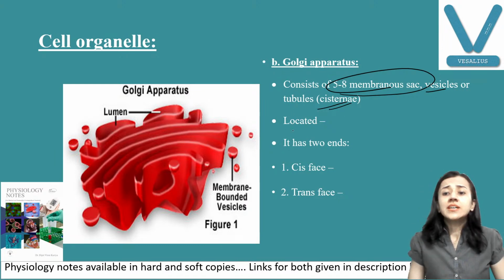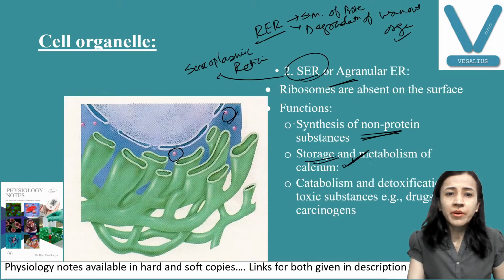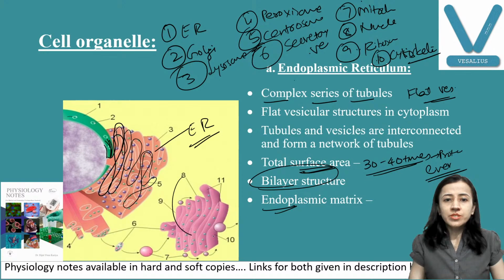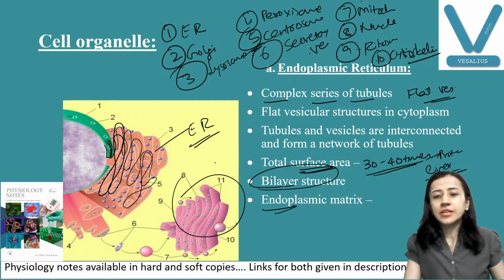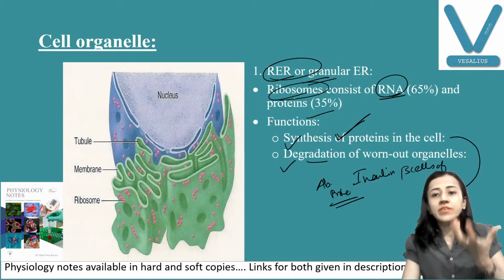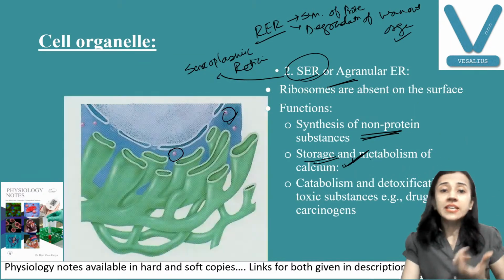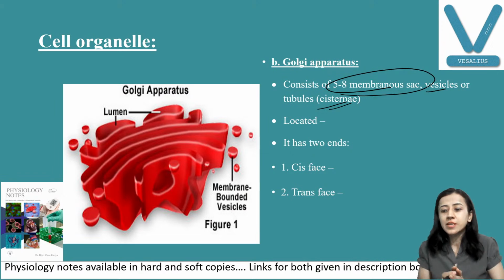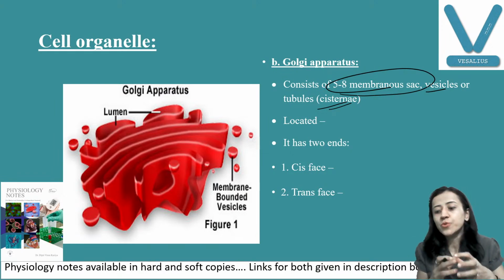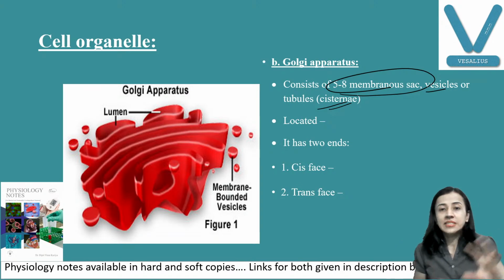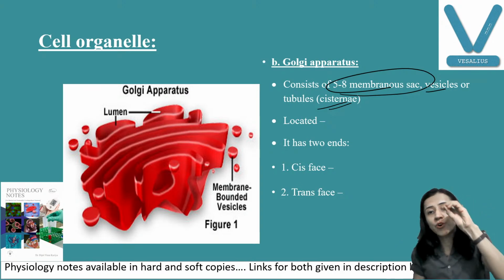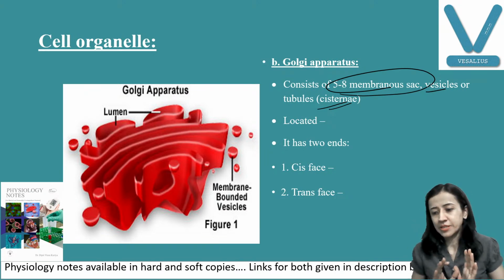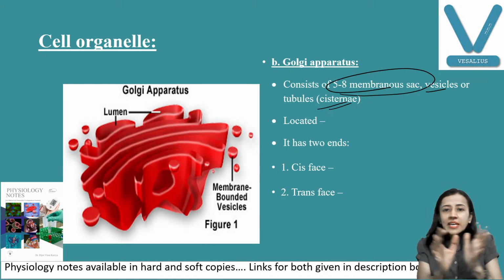Location, this is near the endoplasmic reticulum. I will show you here in this diagram. You can see this one. This is endoplasmic reticulum. This is Golgi. Near your endoplasmic reticulum. So whatever protein is synthesized, whatever non-protein substances are synthesized in the endoplasmic reticulum, now they enter in the Golgi. What is the function of Golgi apparatus? Processing and packaging of these proteins and lipids and sorting them out. Whether the protein is for enzyme, whether the protein is for hormone, whether it is for other function. Okay, so this is the function of Golgi apparatus. Sorting out of different proteins.